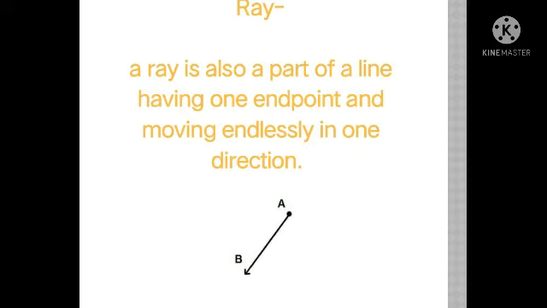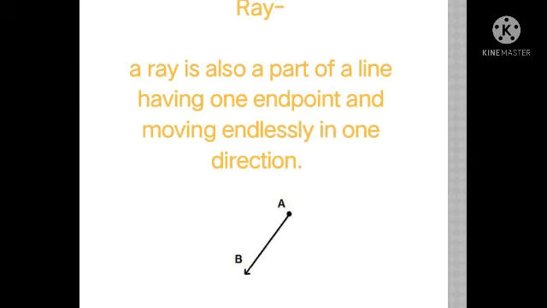So these are the three categories of a line, I can say. The first one we have learned is the line, and then we have learned the line segment, and now the ray. So students, you must remember these three things. You must understand the concept. I think I have made you understand this. Okay students, so now